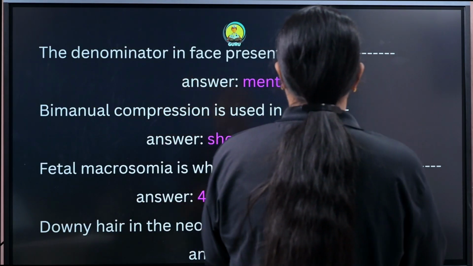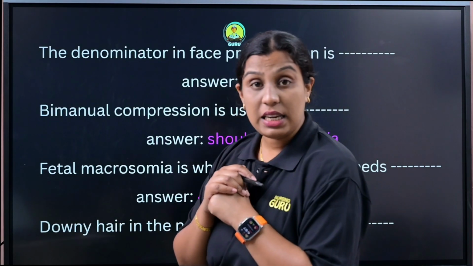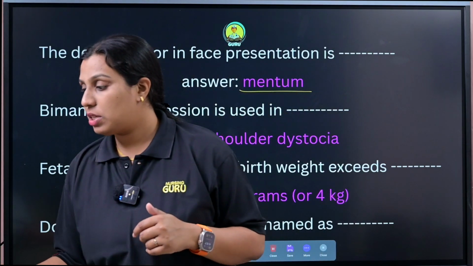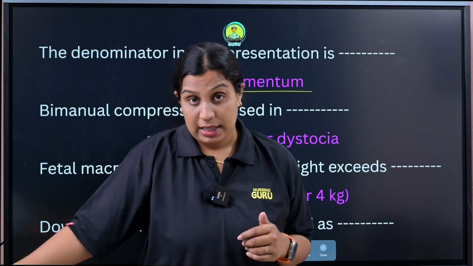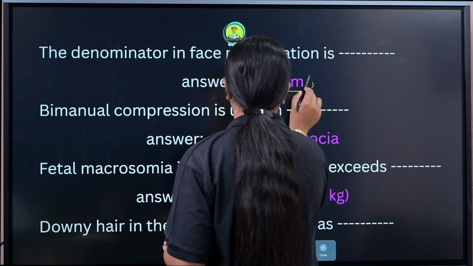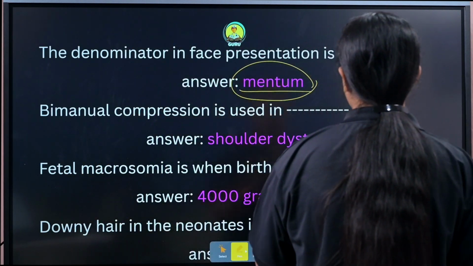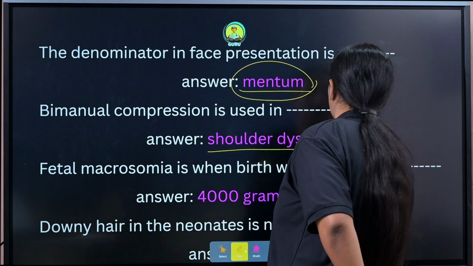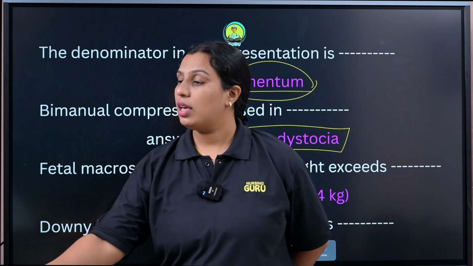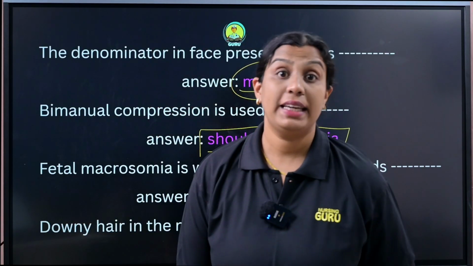Okay, the next question, the denominator. The denominator in the face presentation is mentum. Which is the denominator in the breech presentation? That is sacrum, and the denominator in the face presentation is mentum. Okay, remember sacrum and mentum. Next, bimanual compression is used in shoulder dystocia.